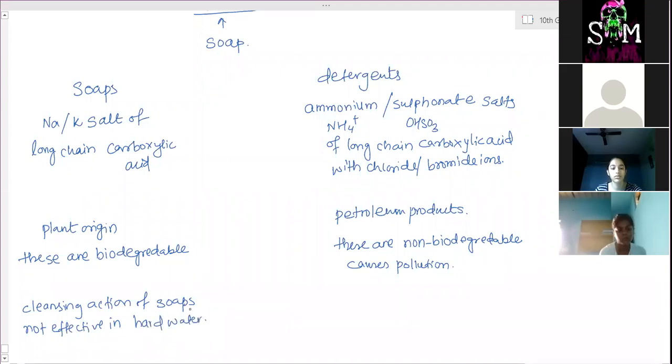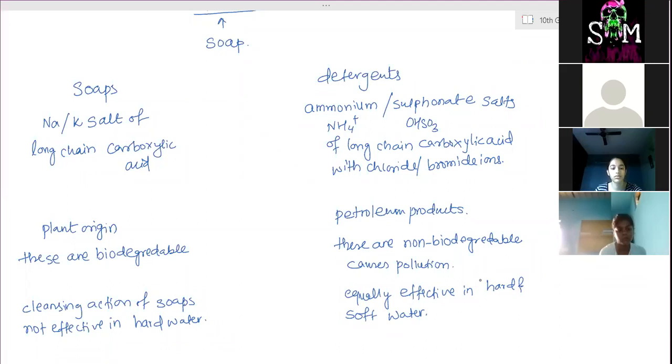It can easily work in soft water, but not in hard water. Detergents are equally effective in hard and soft water. There is no problem with hard and soft water. Whether the water is hard or soft, detergent will work the same in both cases.